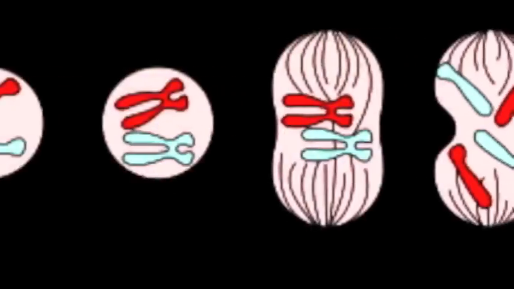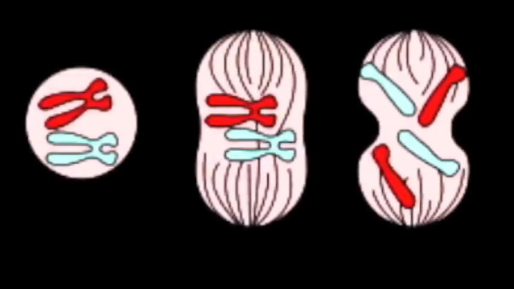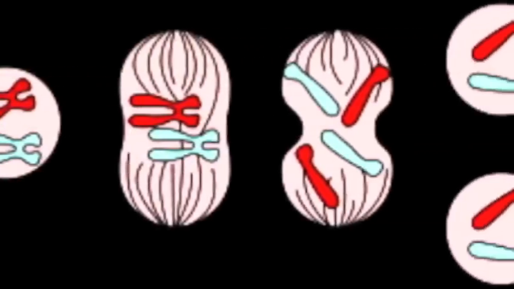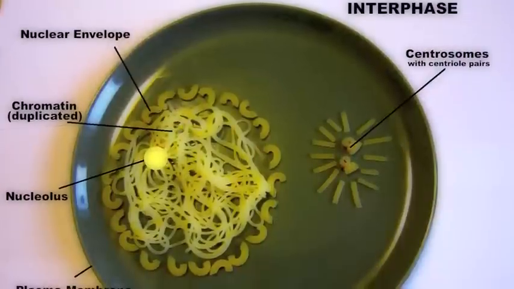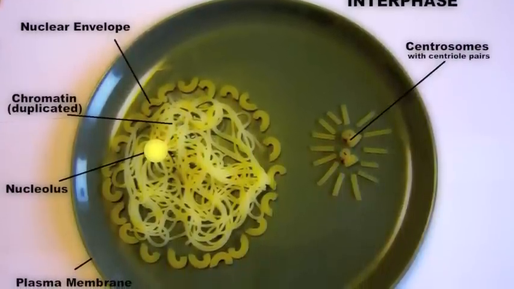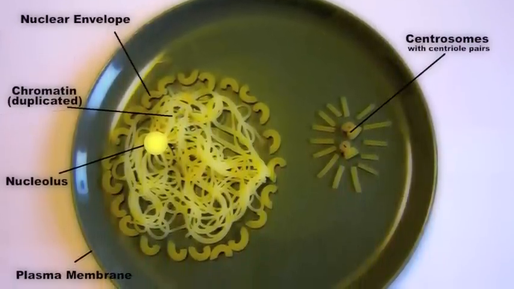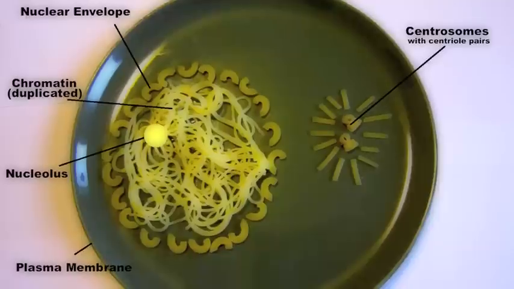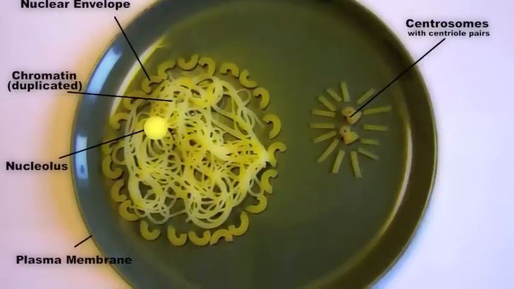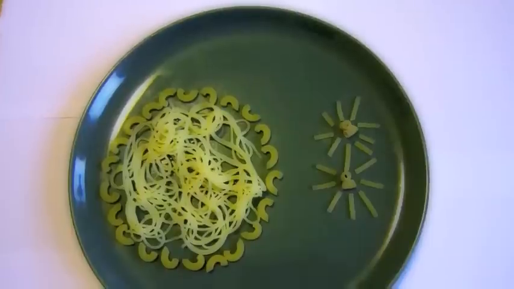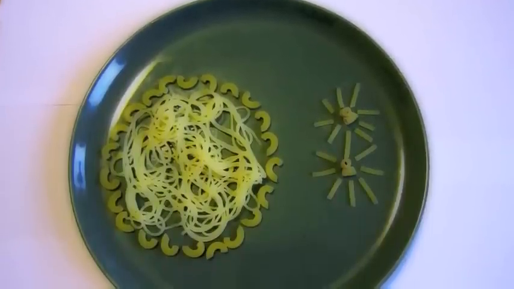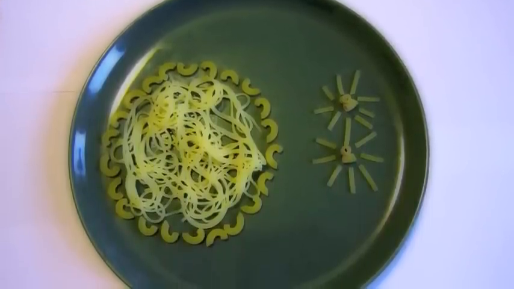Mitosis is broken down into 5 stages: prophase, prometaphase, metaphase, anaphase, and telophase. During interphase, a nuclear envelope encloses the nucleus. The nucleus contains 1 or more nucleoli, and 2 centrosomes have formed by duplication of a single centrosome. Chromosomes duplicated during the S phase cannot be seen individually because they have not yet condensed.